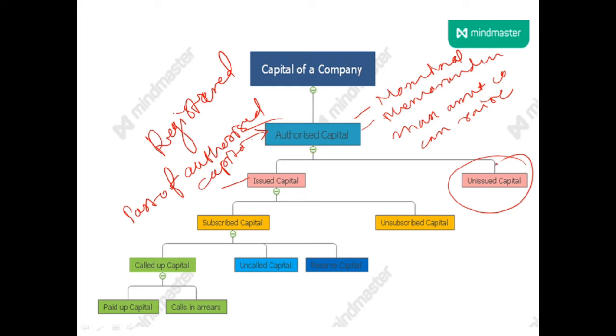Issued capital is a part of authorized capital, and this subscribed capital is a part of issued capital, which is subscribed by the public.